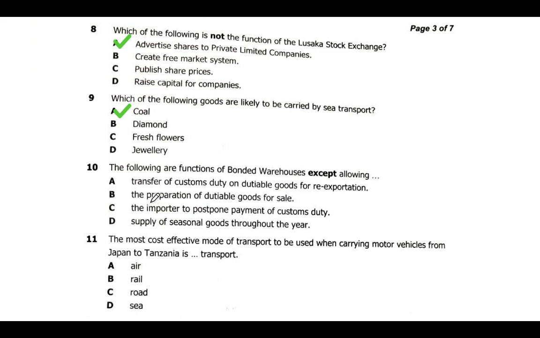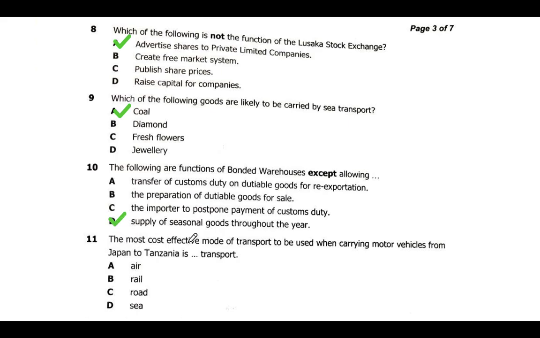Then B, the preparation of dutiable goods for sale. This is one of the functions, because goods can be prepacked and branded in the warehouse in that form. And then C, allowing the importer to postpone payment of the duty. This is one of the functions. D, supply of seasonal goods throughout the year. No, this is not a function. So D is the answer. And then we have question 11.